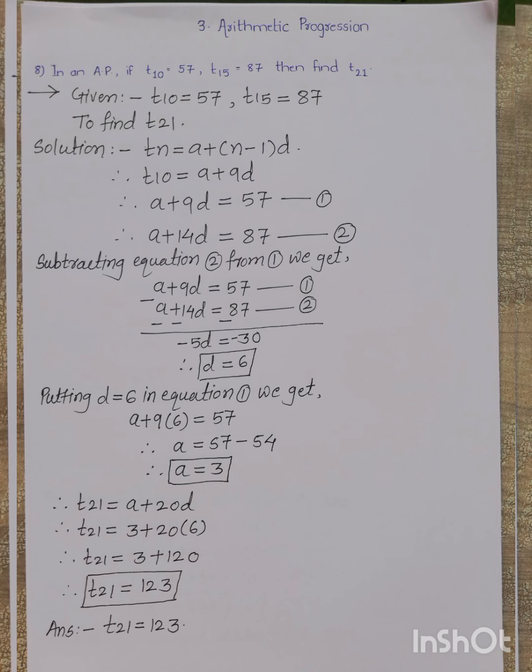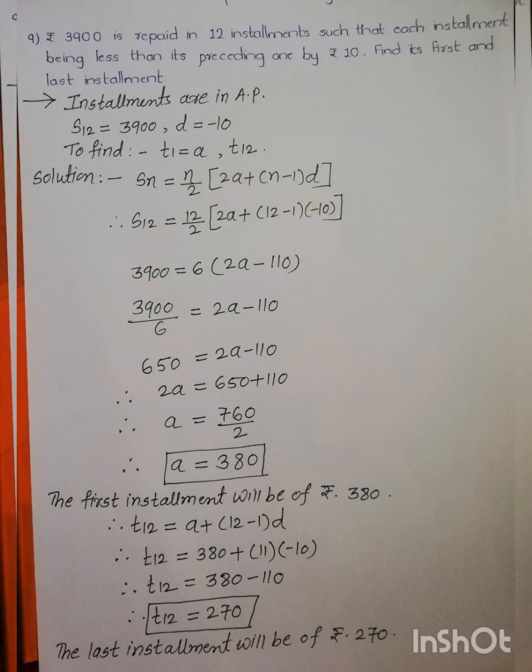So putting this value of a, value of d and value of n, we get here T21 is equal to 123. Last question, ninth question, question number 9. That is, 3900 is repaid in 12 installments such that each installment is less than its preceding one by rupees 10. Find its first and the last installment.